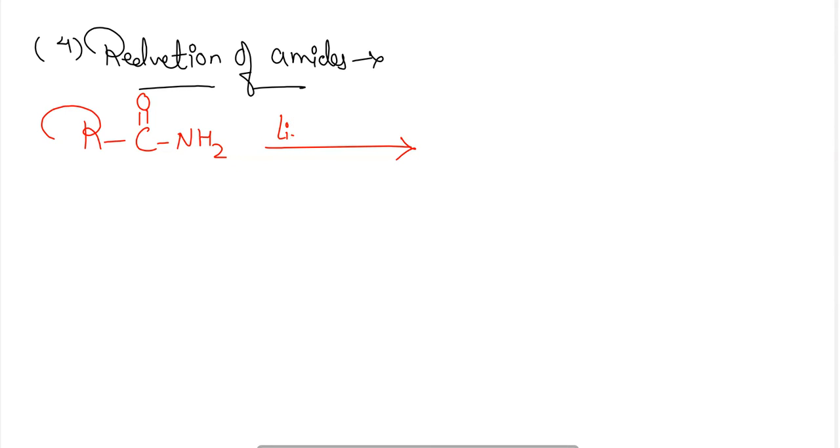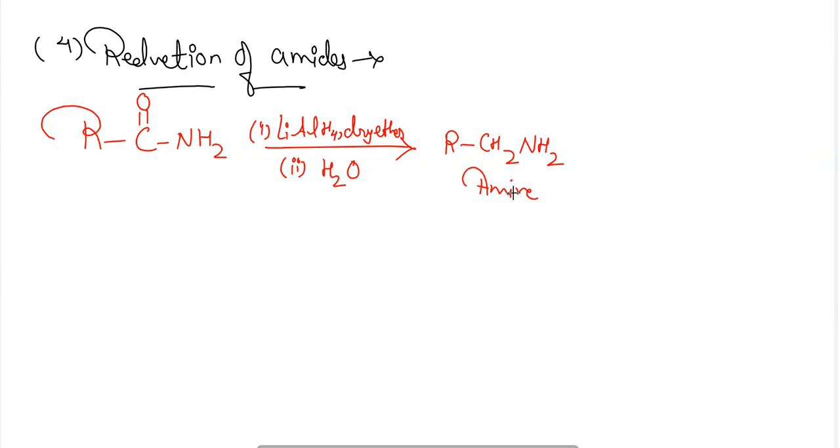So using lithium aluminum hydride in dry ether, and then the hydrolysis will be carried out to obtain amines. Here we will see that the number of carbon atoms will be the same as that of the amide. No change, reduction or increment will be seen in the carbon atoms.